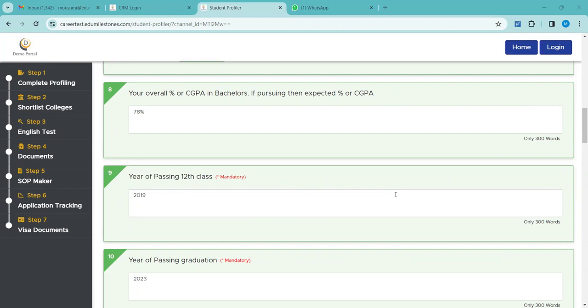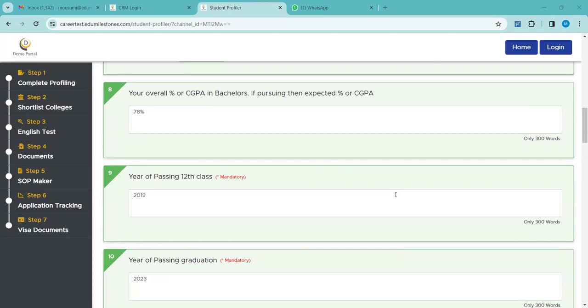Is it not only the academics and the English test we need to go ahead with an abroad application? I will say no, because when you are suggesting universities, there are various criteria and eligibility requirements you need to check. So it is not only the academics that matter.